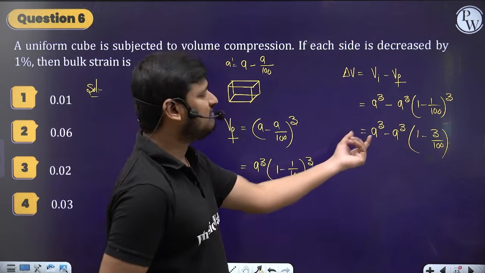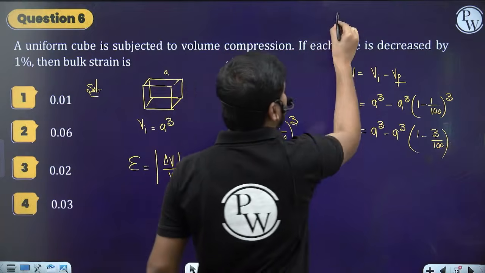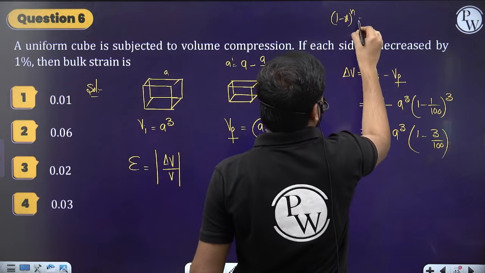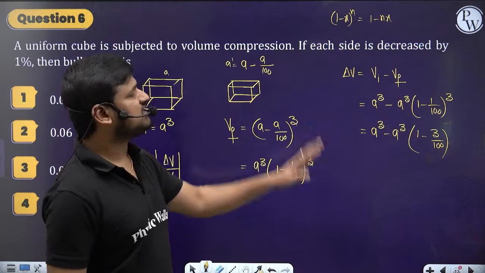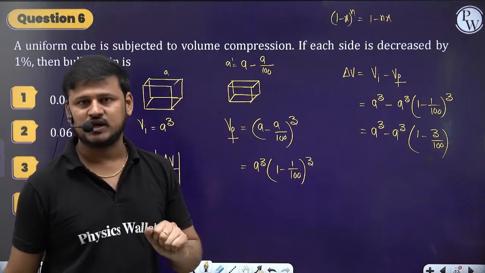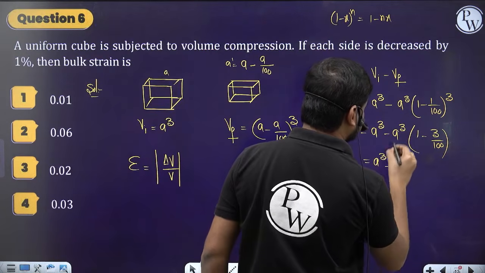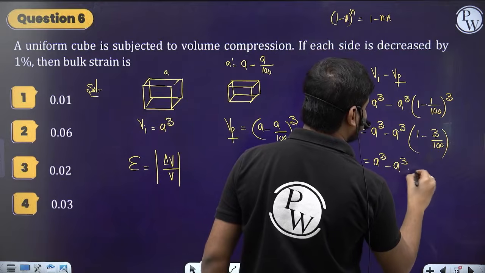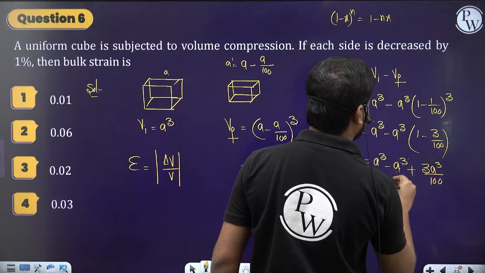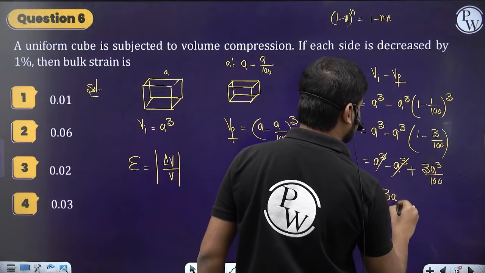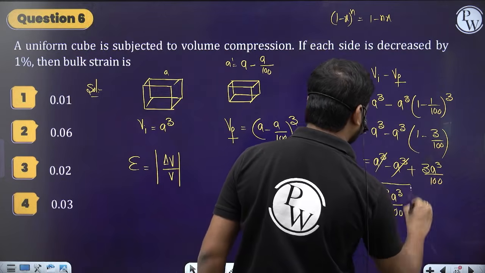You have learned this in the binomial expansion: 1 minus x to the power n equals 1 minus n x, where x is far less than 1. The same concept I am applying here. So A cube minus A cube into 1, minus, plus 3A cube by 100. Here A cube gets cancelled, it will be 3A cube by 100. So this is the change in volume.